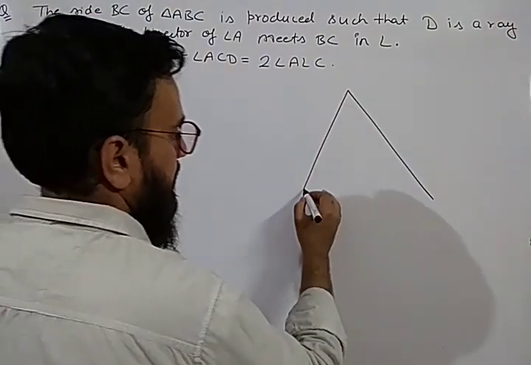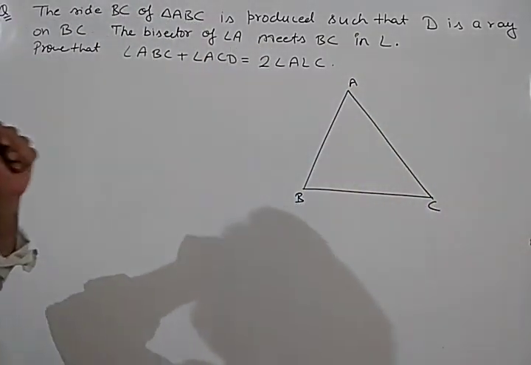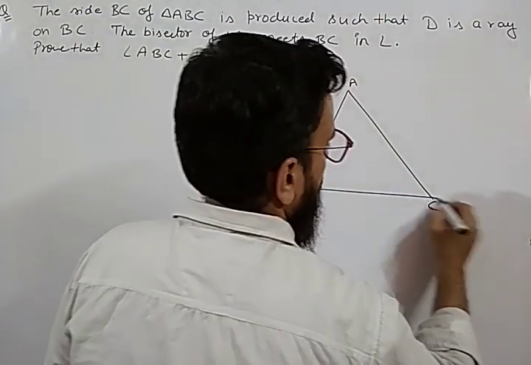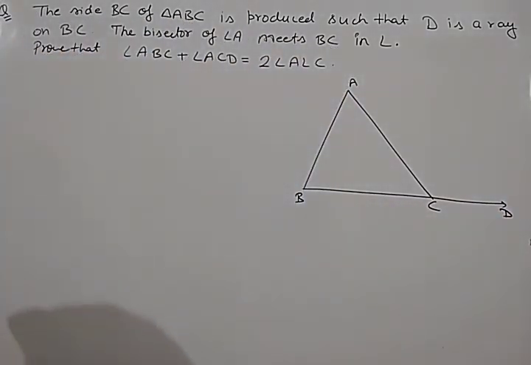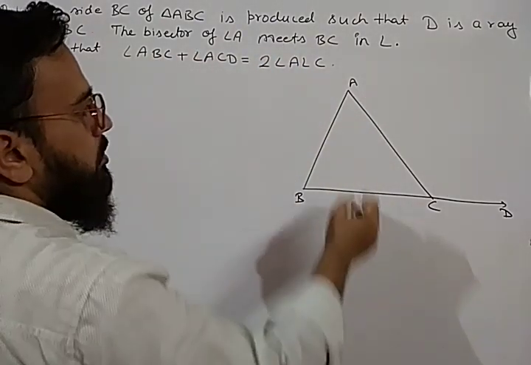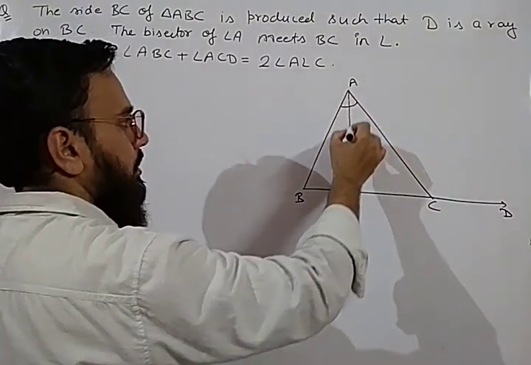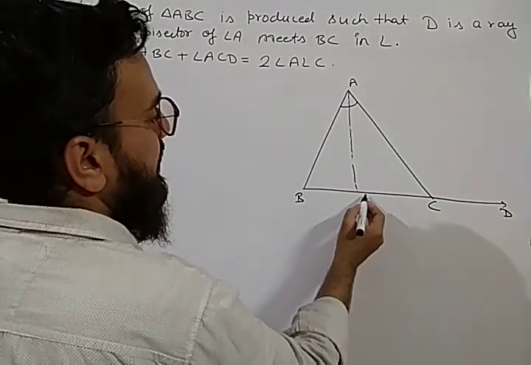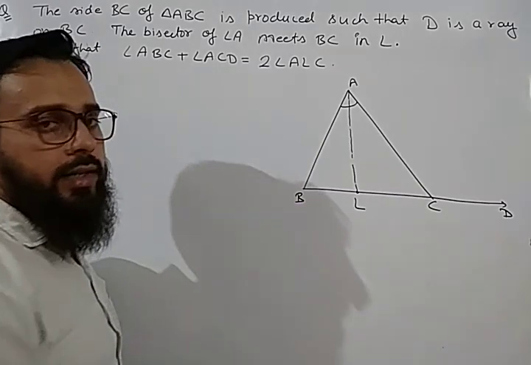Suppose this is our triangle ABC. The side BC of triangle ABC is produced such that D is a ray. So this is produced and CD is a ray on BC. Now what is given? The bisector of angle A. If you draw the bisector of this angle, this is angle A. Suppose this is the bisector of angle A. The bisector of angle A meets BC in L. It means this point will be point L. The bisector drawn joins BC at point L.